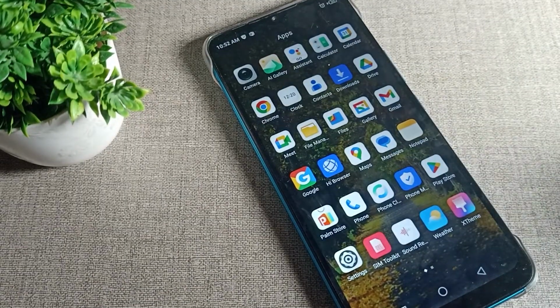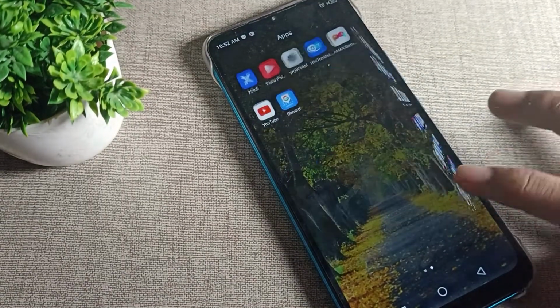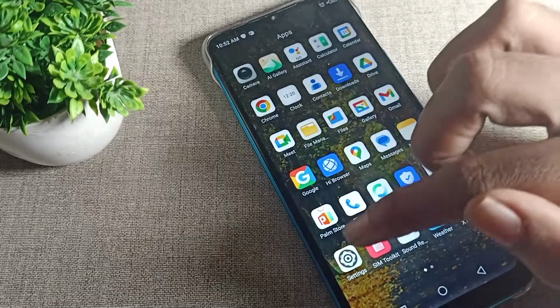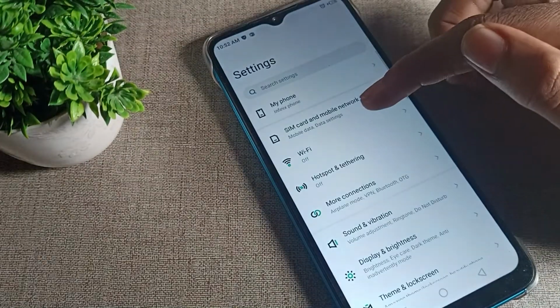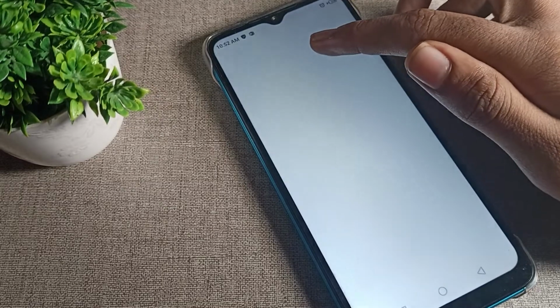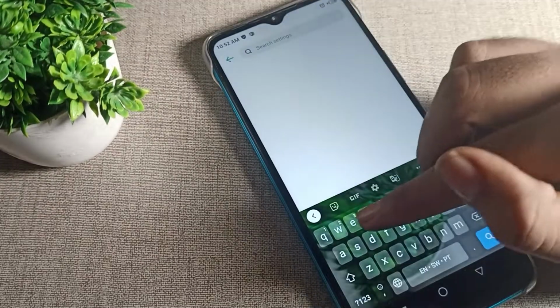Now let's see how we can change the ringtone on our Infinix phone. We will open our phone settings. After opening the phone settings, you can also search here. So I will search here for ringtone.